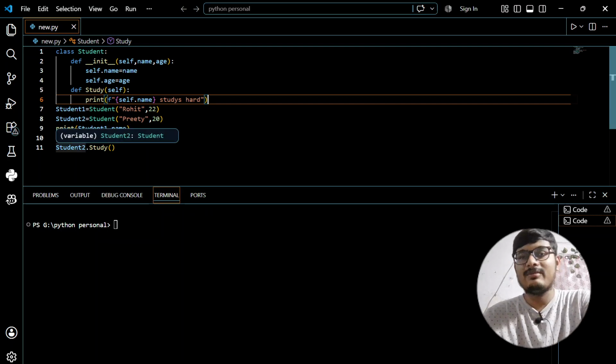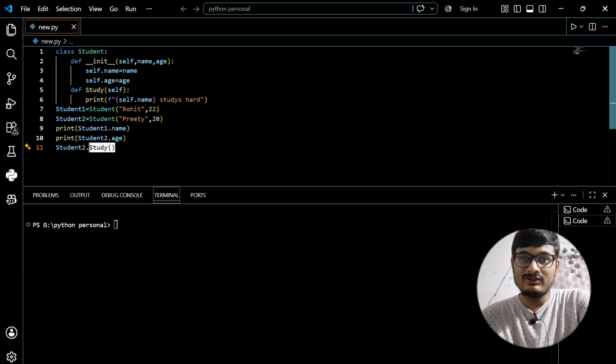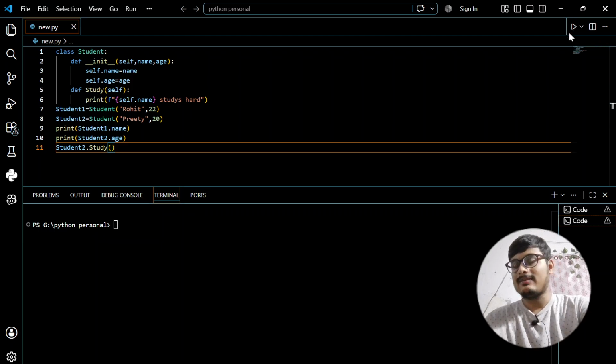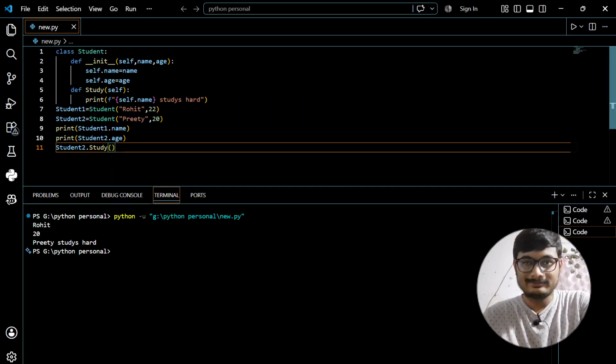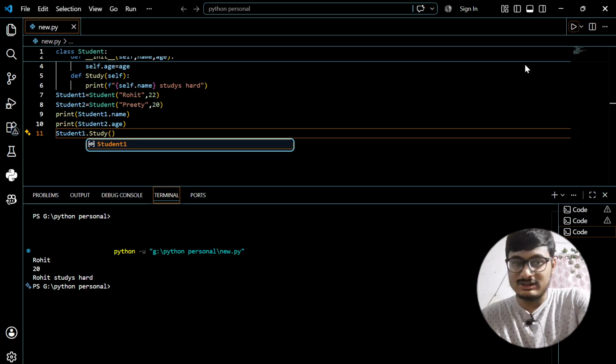I'll just write the name of the object, student2, then I'll write dot, then I'll write study. So this is the name of the function. First I'll write the name of the object, then dot, then the name of the method. So now when I run this, I'll get the output Preeti studies hard. Why? Because I'm calling this method for this object. Now if I just change it to 1, I'll get Rohit studied hard.